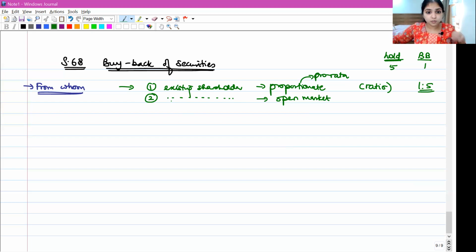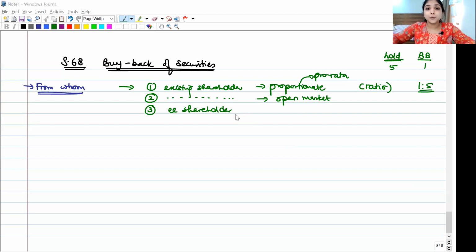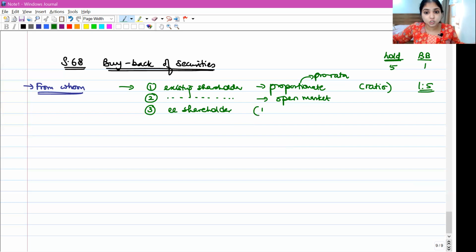Or third option, the company can also go to its employee shareholders. Sometimes the company might have given shares to employees either through the ESOPs route, employee stock option plan, or through the sweat equity shares route. Both these concepts we have already learned in depth, not going through it again.